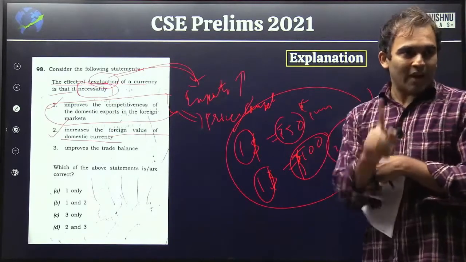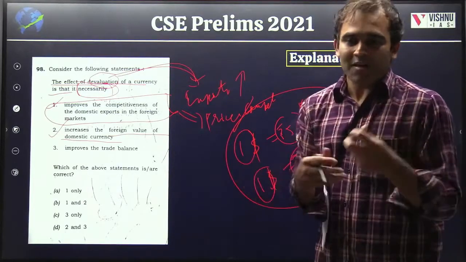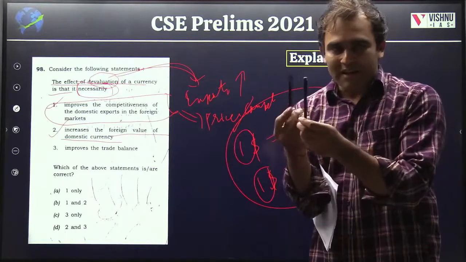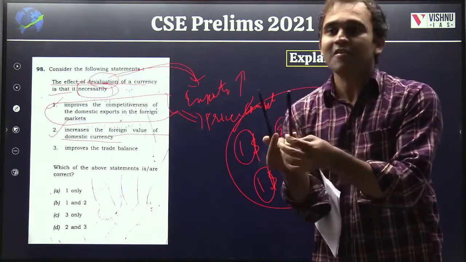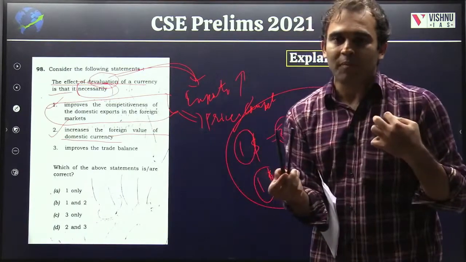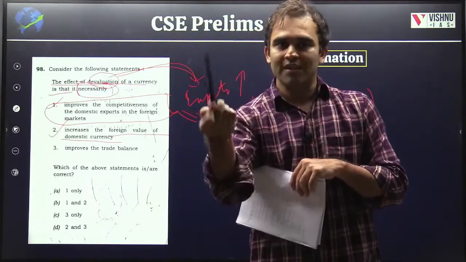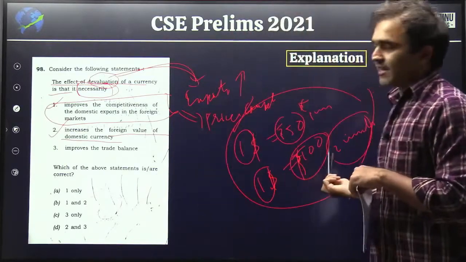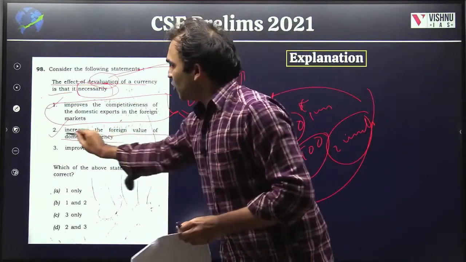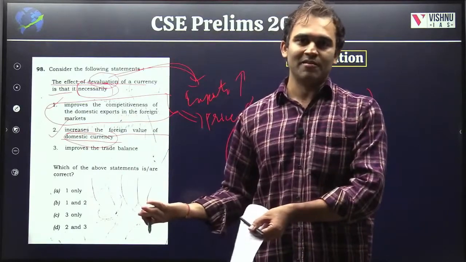Earlier you were getting only 1 item. If you are getting 2 items, did your currency become more valuable or did the item become more valuable? Obviously the item has become cheaper. It has lost its value. If you are able to buy more goods with the same amount of money, it means there is a decrease in the value of these goods. So it won't increase the value of the domestic currency. In fact, it reduces it. That is the idea of devaluation.